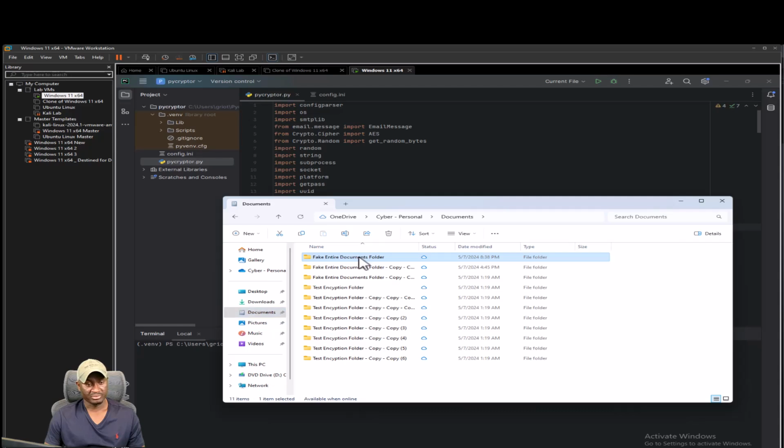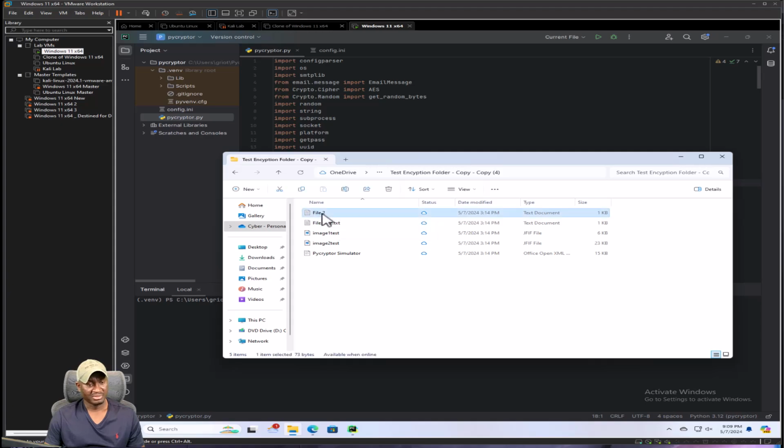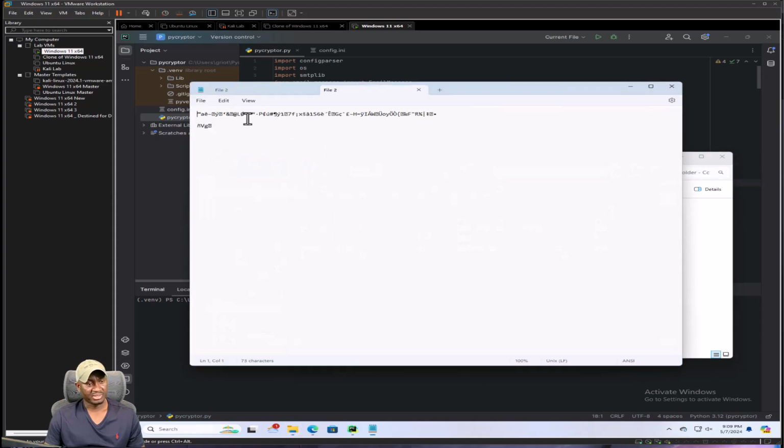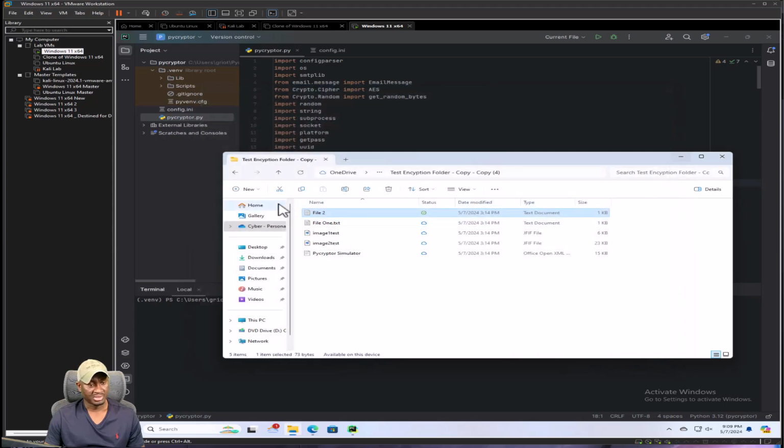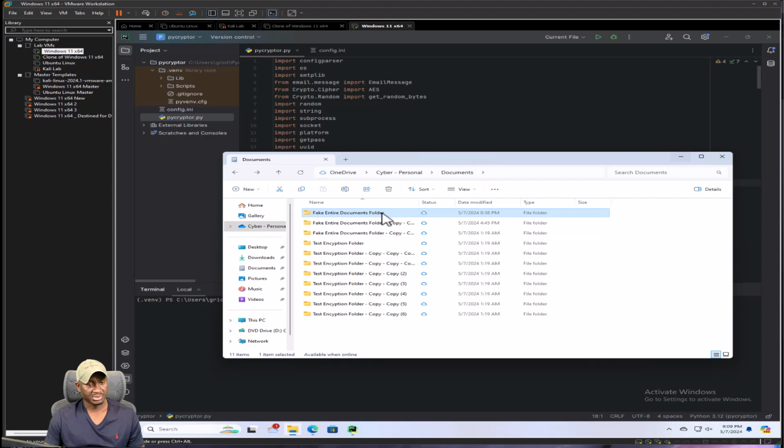This is one of the folders we actually will be encrypting, the fake entire documents folder. I put some random test data in there. Random folder file 1 is just a text file. That's I think one of the old ones, so let's delete that. Delete, yes.